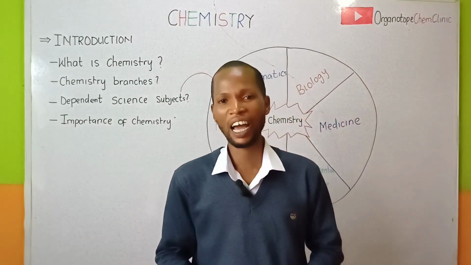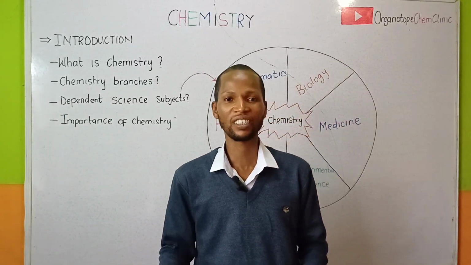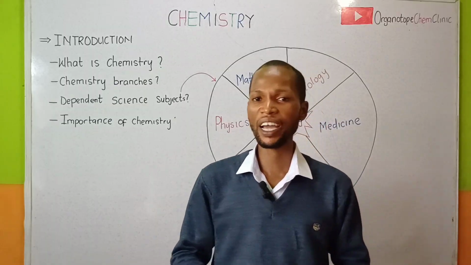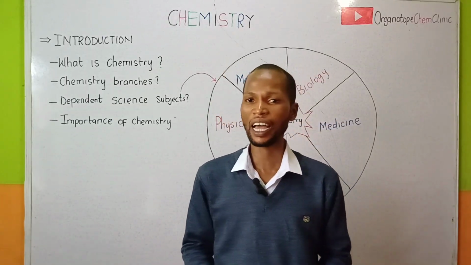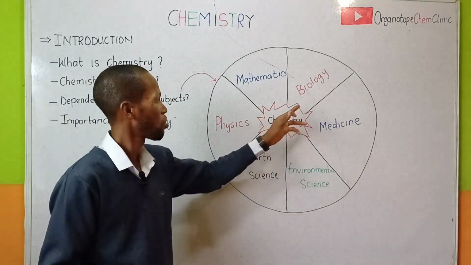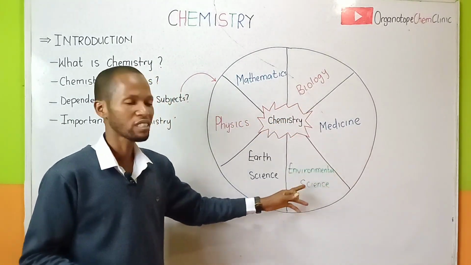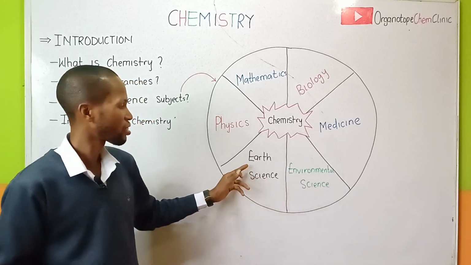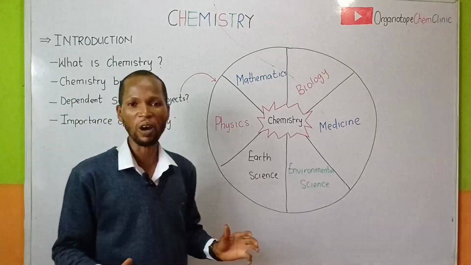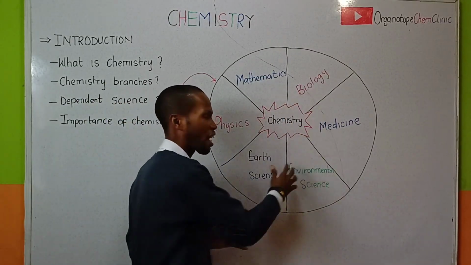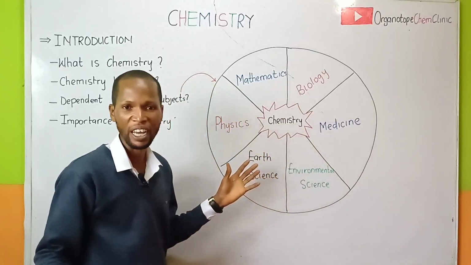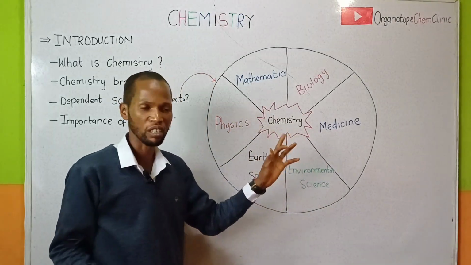Chemistry is considered as the central science, and I call it the central nervous system of all science subjects because it provides fundamental understanding for other scientific disciplines like mathematics, biology, medicine, environmental science, earth science, and physics. This is the reason why I consider chemistry as the central nervous system of all science subjects, because every science subject depends on chemistry.